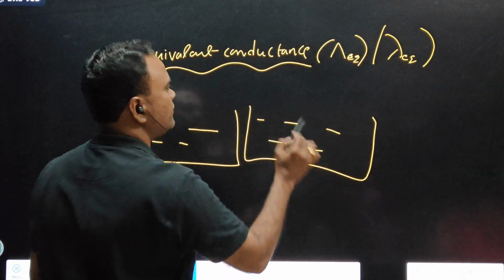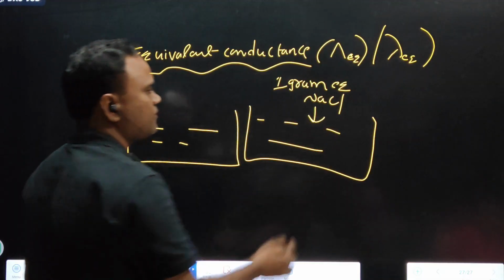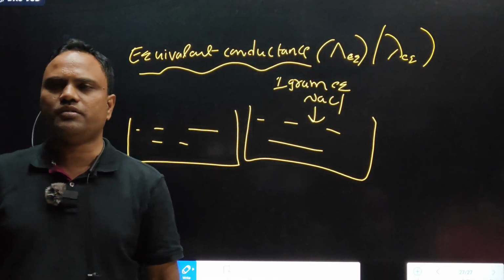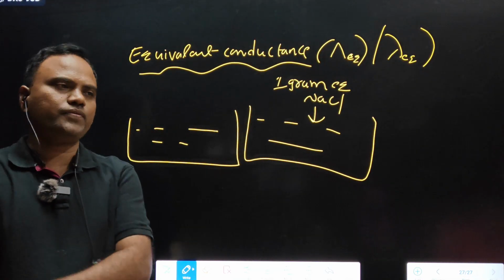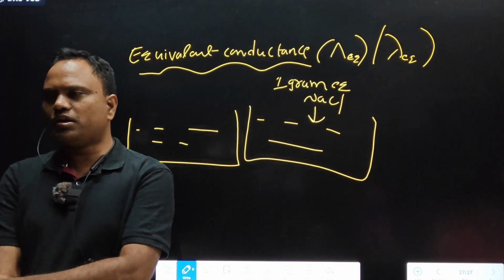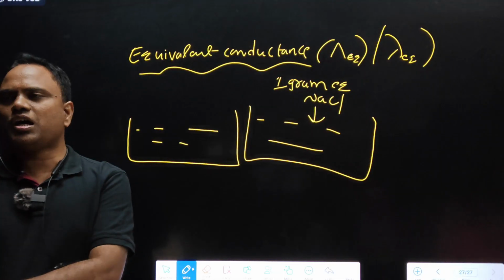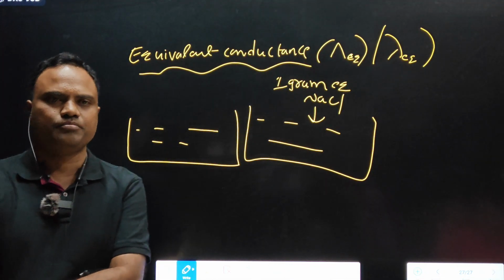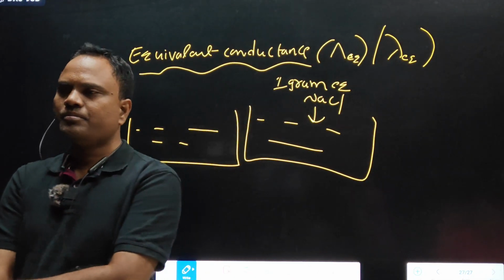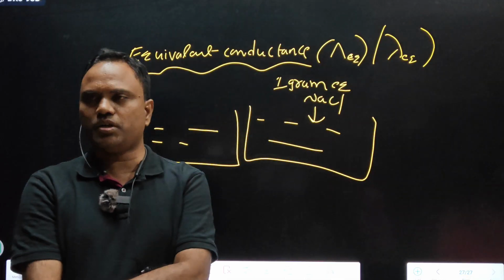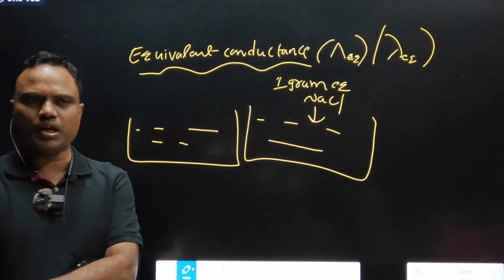This is deionized water. We are adding 1 gram equivalent of NaCl instead of 1 mole. 1 gram equivalent of NaCl, 1 gram equivalent of KCl. The conducting power of 1 gram equivalent of an electrolyte present in a solution is called equivalent conductance, lambda equivalent,